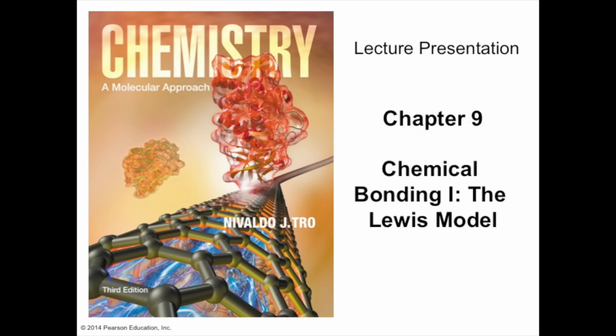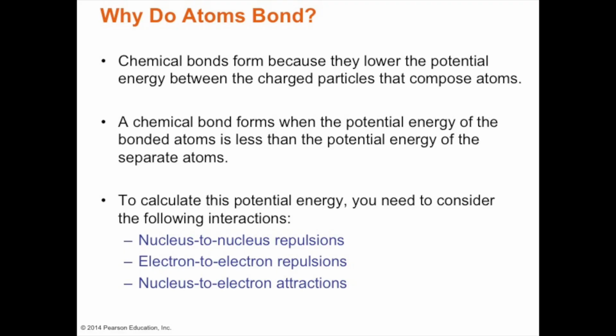Hi, tonight we'll be talking about chemical bonding and the Lewis model in chapter 9. And we want to ask ourselves, why do atoms bond? Chemical bonds form because of lower potential energy between the charged particles that compose atoms. A chemical bond forms when the potential energy is less than the potential energy of the separate atoms.